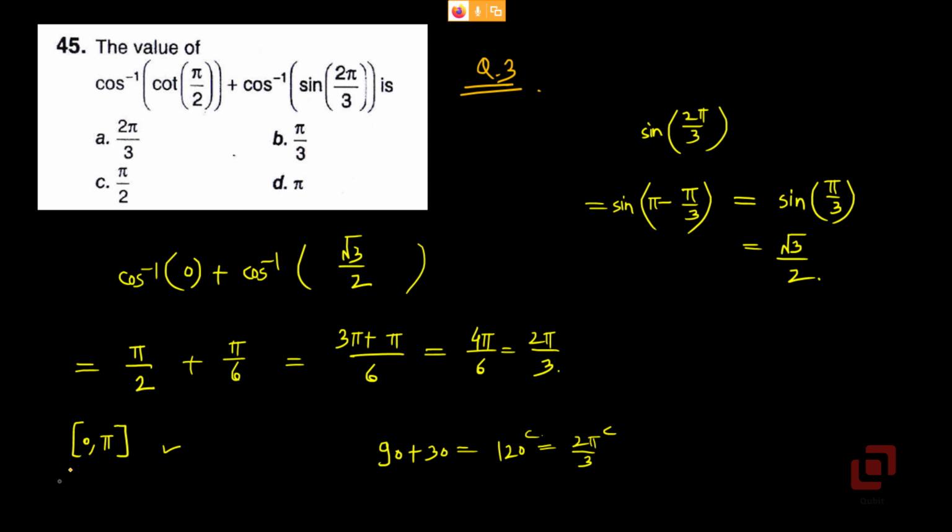Now we could have also skipped the addition part. This is the way to do it. If we are adding two angles, pi by 2 and pi by 6, both are positive, and one of them equal to pi by 2, can we ever have pi by 2 as the answer? No. And can we have an answer which is less than pi by 2? No. Now what is pi? Pi is pi by 2 plus pi by 2. But here we have pi by 2 plus pi by 6, so it has to be less than pi. So the only option that we are left with is 2 pi by 3 or A.